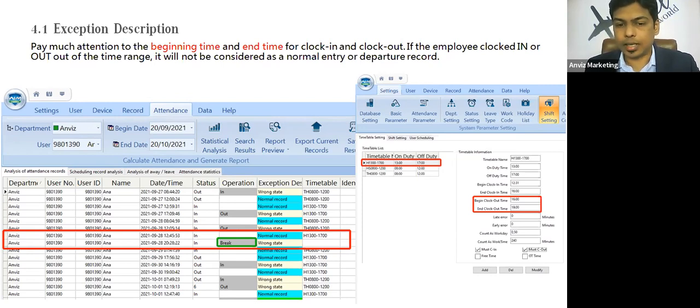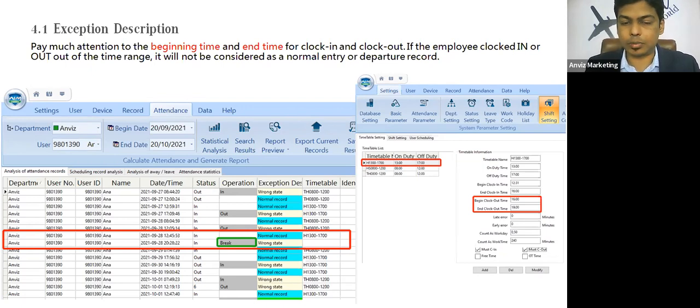So the application has changed the status to break. It's because of the time frame that we have defined for the clock out time. The time threshold for the clock out time is from 6 to 7, but the employee has punched the attendance at 8:28. So that means that the employee has done the wrong attendance.